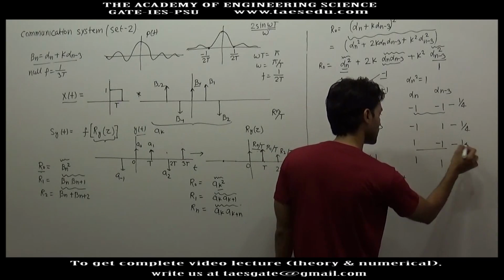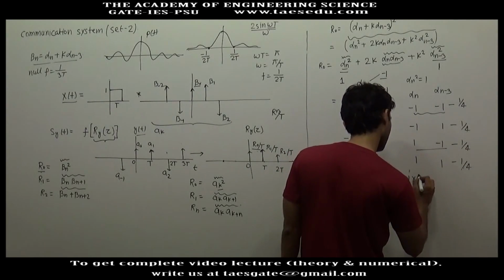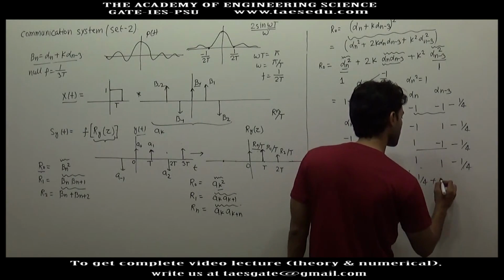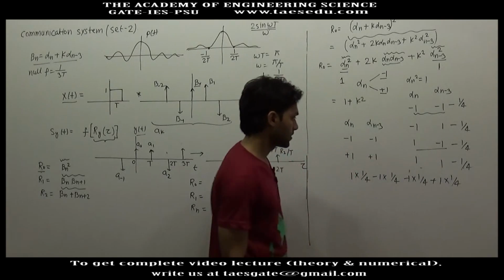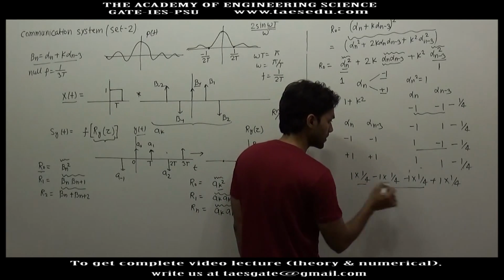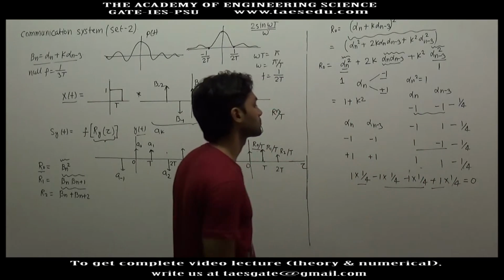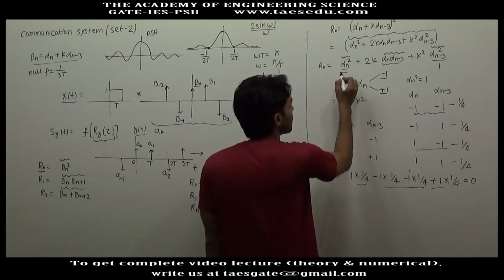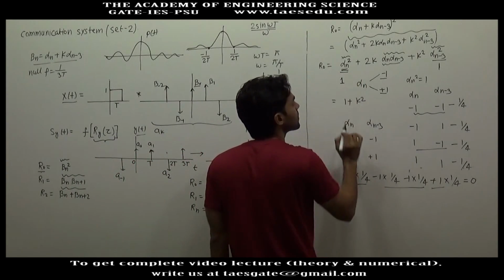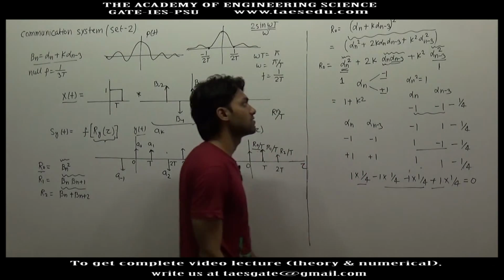Here you have minus 1, its weightage is also 1 by 4. And here you have plus 1 and weightage is 1 by 4. If you add, the two quantities negative, two quantities positive, so this will be 0. So the average of alpha n square is 1, and the average of alpha n into alpha n minus 3 will be 0.